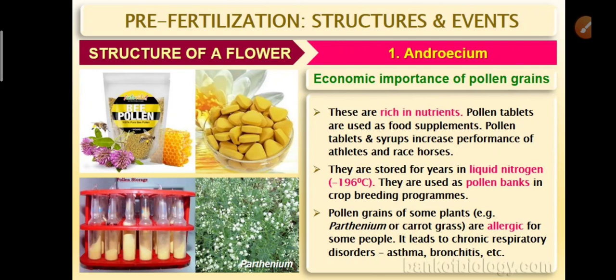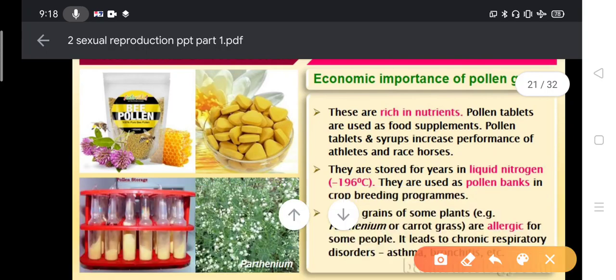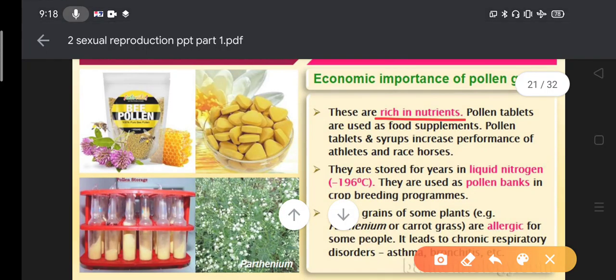Now next comes the last topic of this session, the economic importance of the pollen grain. Pollen grains are rich in nutrients. Pollen tablets are used as a food supplement. Pollen tablets and syrups increase the performance of athletes and racehorses. Since they have high energy, they can be used as a stimulant.